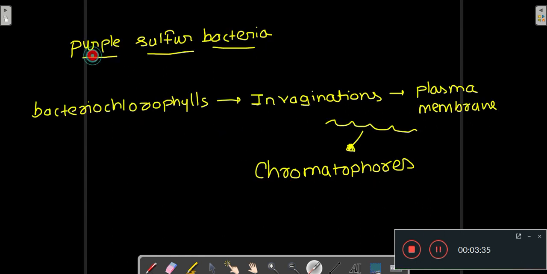So in purple sulfur bacteria, the bacteriochlorophylls occur in the invaginations of the plasma membrane, and these invaginations of the plasma membrane are known as chromatophores. Chromatophores contain your bacteriochlorophylls, which are responsible for the photosynthesis process to occur.